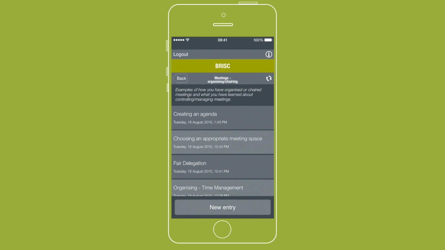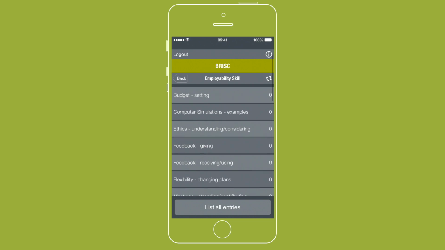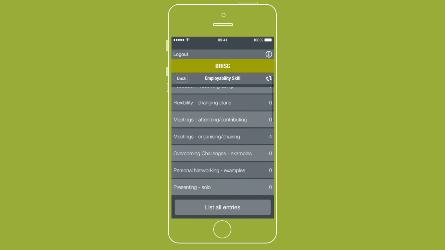Now, let's fast forward in time and pretend that you're about to go for an interview for a really good placement or your dream graduate job. You can review all of your anecdotes by each employability skill to remind yourself of those good stories you have to tell. You can use BRISC at an even earlier stage to help you write a job or placement application.